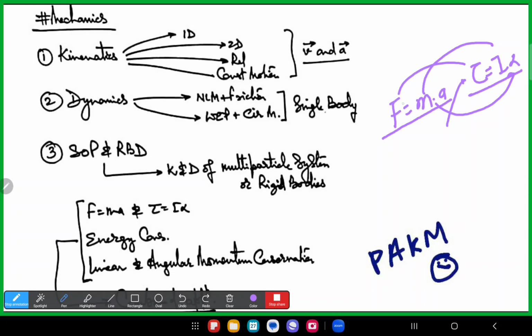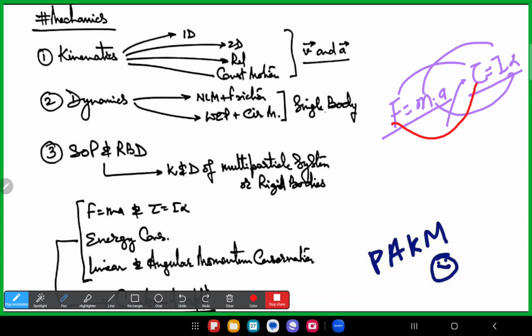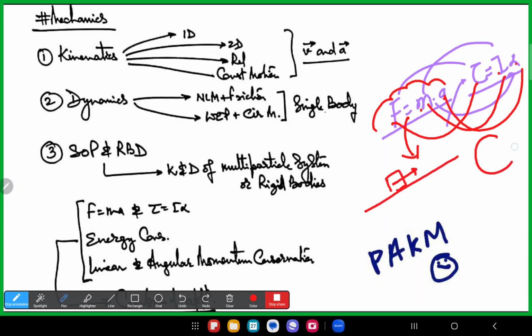Repeat: F will change to tau, m will change to I, a will change to alpha. Force, mass, acceleration become torque, moment of inertia, and angular acceleration. So once you are very good at solving F is equal to ma questions, F equal to ma is for linear motion, and this is for angular motion. Clear?